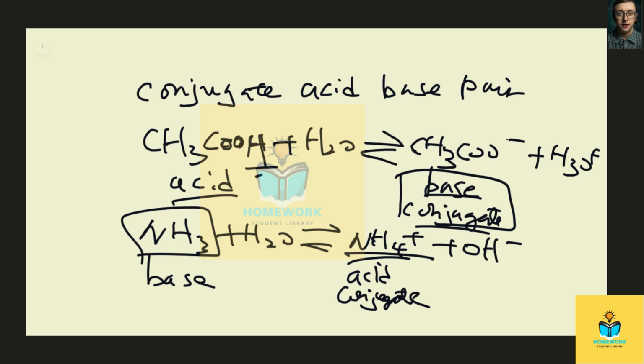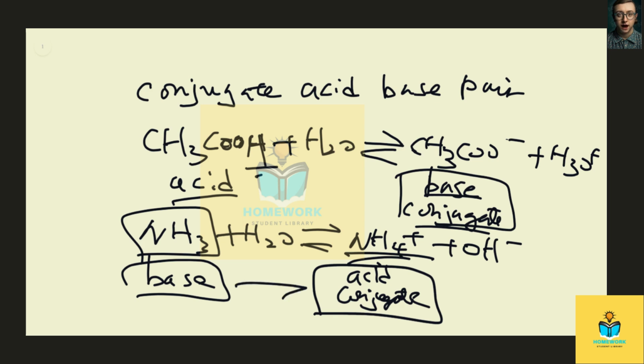And when we have a base that accepts a proton, then it has the ability to lose that proton, so it will become an acid. And also, because this acid originally comes from the base, that's why I call it a conjugate acid. And the difference between these two, the conjugate acid and conjugate base, is only one proton.